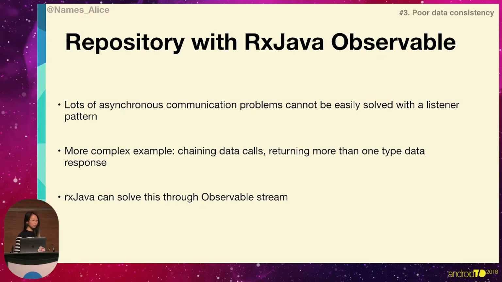So we've already had a few talks that talk about RxJava. And at the company I previously worked for, Pinterest, we use RxJava in order to work with our repository. So RxJava allows us to resolve a lot of asynchronous communication problems, and we can create much more complex solutions, such as chaining data calls and returning more than one type of data response, doing manipulations with that data, et cetera. And RxJava is an observable stream where you're sending multiple events through that stream.